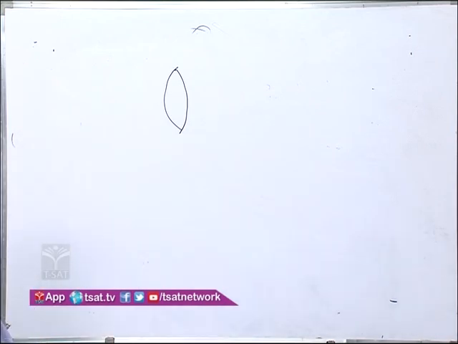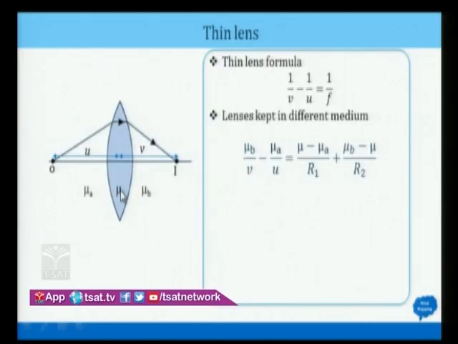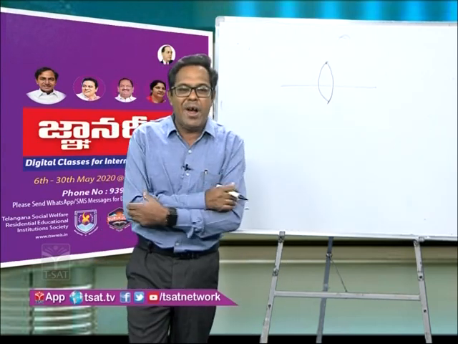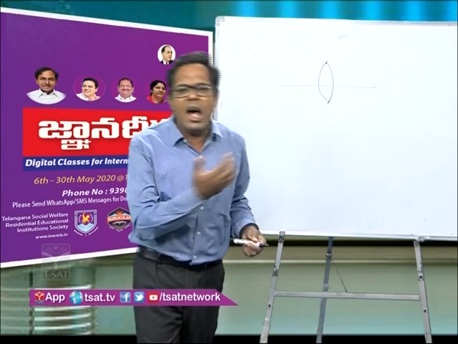The refractive index of the lens is given as mu, whereas this lens is kept in a medium where the media are different, meaning here the medium has a refractive index mu a, and here the medium has a refractive index mu b. This is a very important topic. Why? Because the question has been frequently asked on this topic.